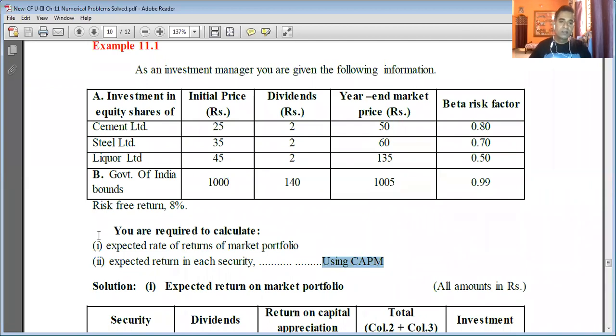Okay. So I'll just repeat again. You are required to calculate the expected rate of return of the market portfolio. For non-commerce students, and even among commerce students, try to understand what the market portfolio is. When investments are done in a diversified manner, it means investments are not made in a single company.